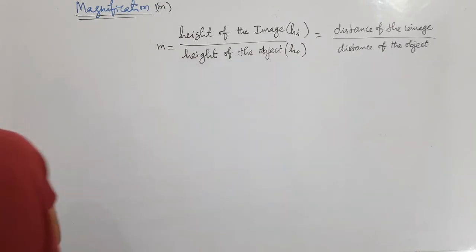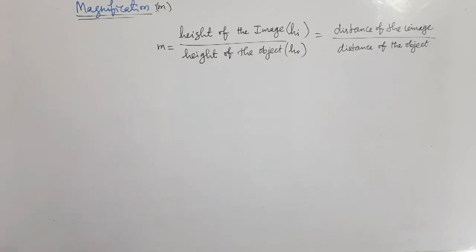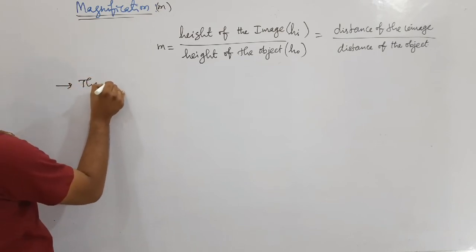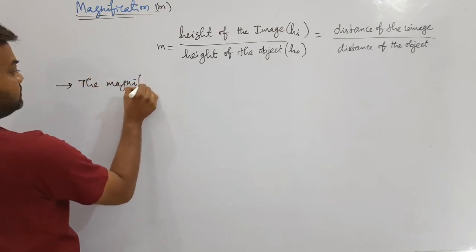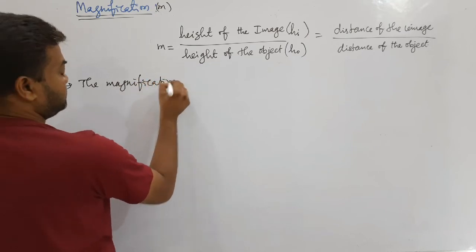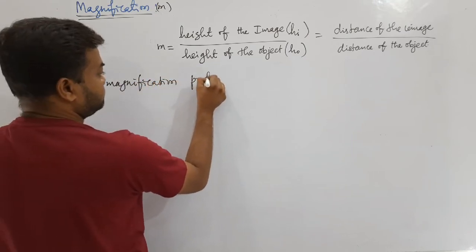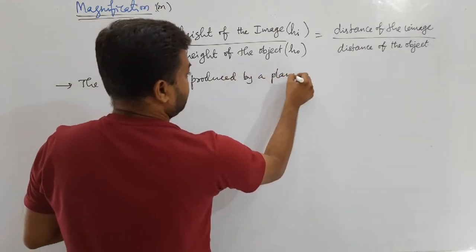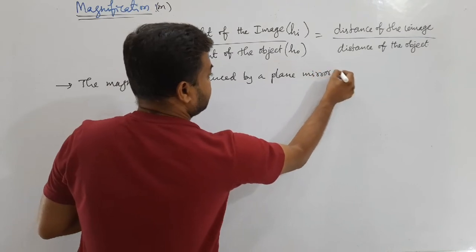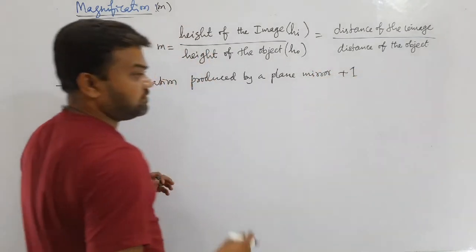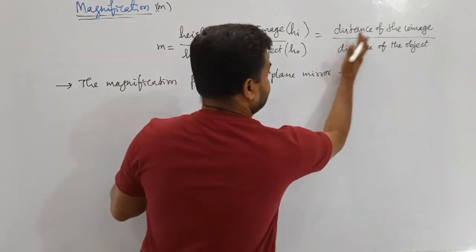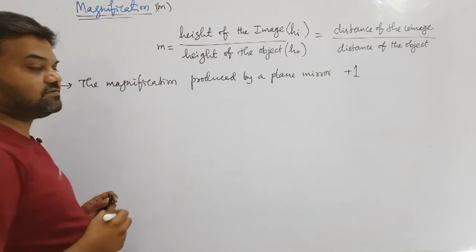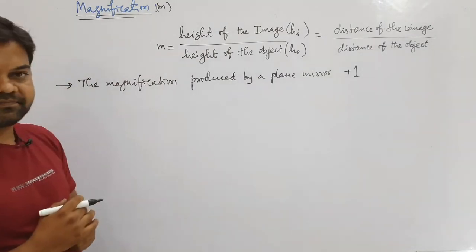And one more question is there. The magnification produced by a plane mirror is +1. How? You can ask like this. One question is there: magnification produced by a plane mirror is 1. What does it mean?